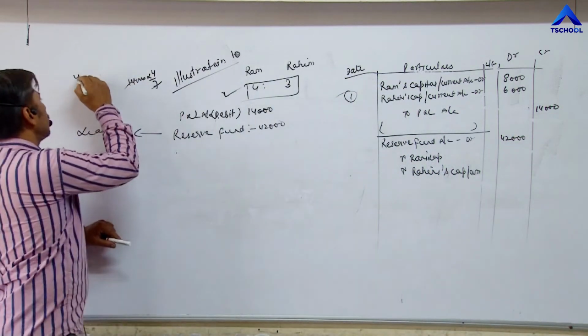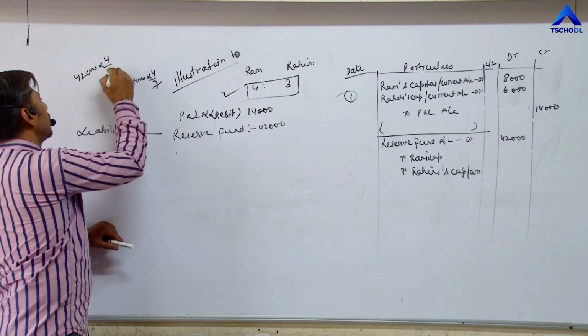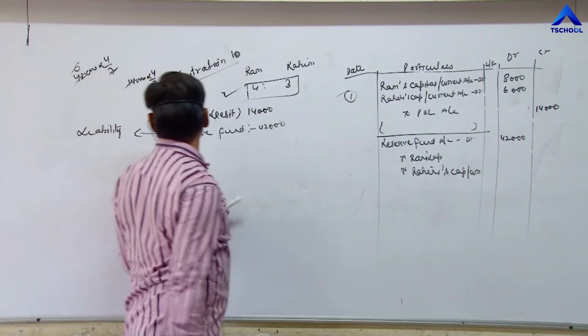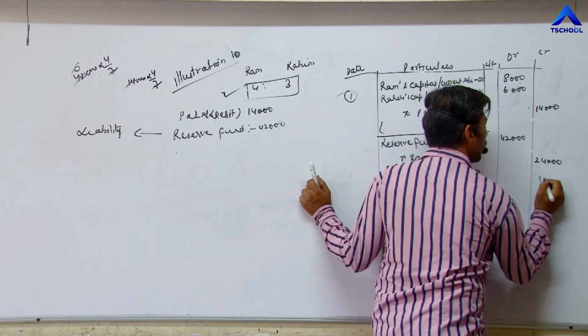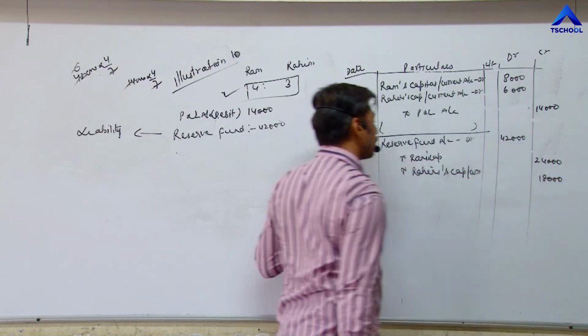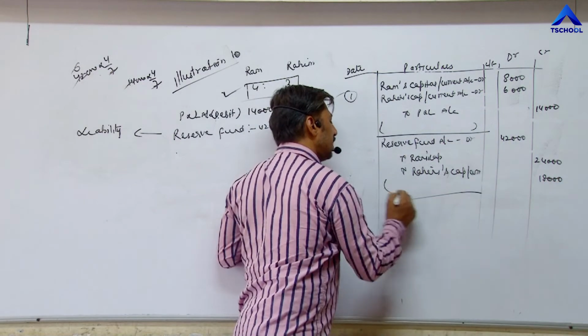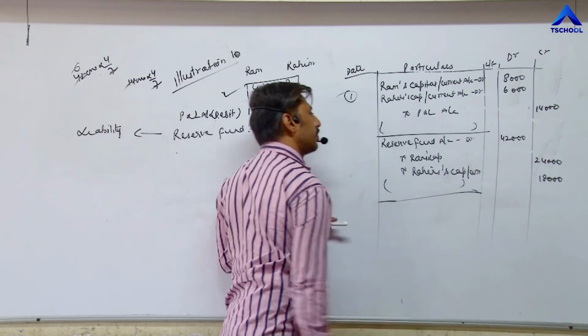So 42,000, 4 by 7, 24,000 and 18,000. Narration and close the account.